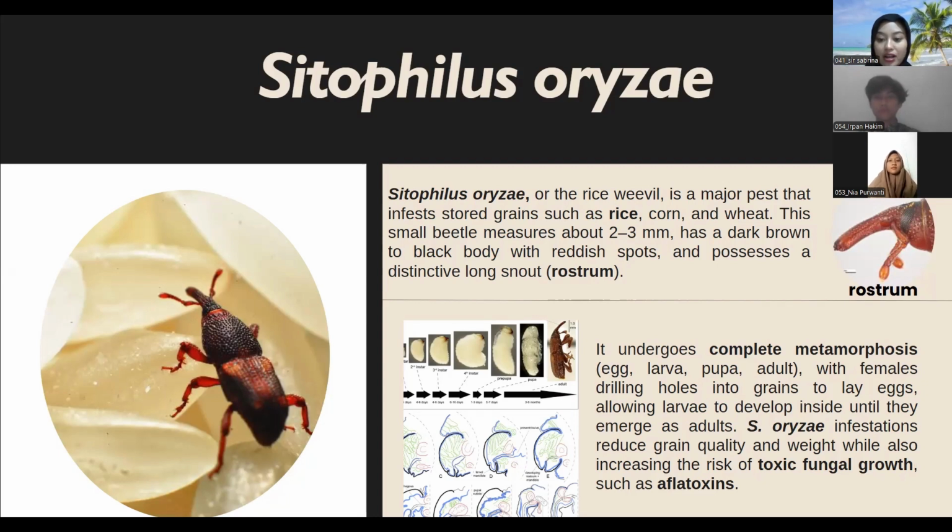It undergoes complete metamorphosis: egg, larva, pupa, and adult, with females drilling holes into grains to lay eggs, allowing larvae to develop inside until they emerge as adults. Pseudophilus oryzae infestation reduces grain quality and weight while also increasing the risk of toxic fungal growth such as aflatoxins.